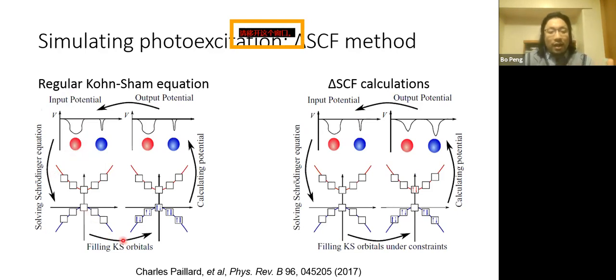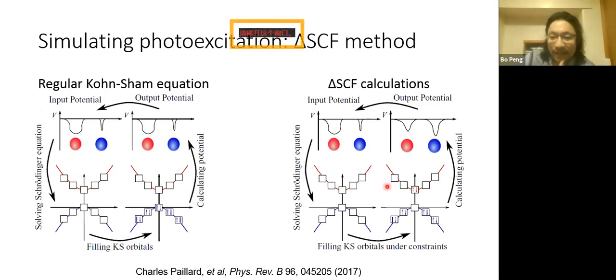And after we get the orbitals from the Schrodinger equation, we fill them according to the Fermi-Dirac distribution, with these orbitals occupying the lowest energies. Then we calculate the potential based on this occupation and get a new potential, and use that as an input for the Schrodinger equation, and do this iteratively.